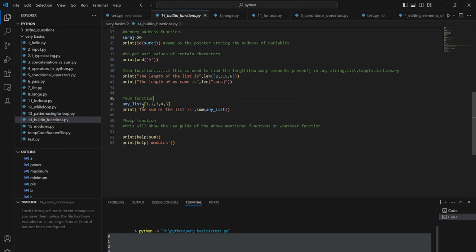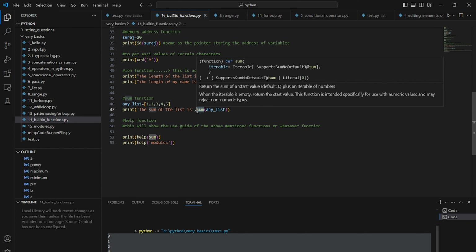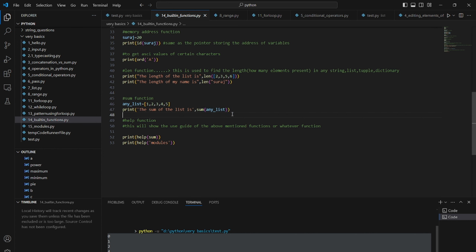Another one is the sum function, and I have created a list. So this is a list, and we can take the sum of this list. It is very easy to add all of the things. In C programming, we used to get the input of various numbers, and to print the sum of all those things we had to write another code for that, but it is already a built-in function in Python. We just use sum, and then we can easily print the sum of those numbers.